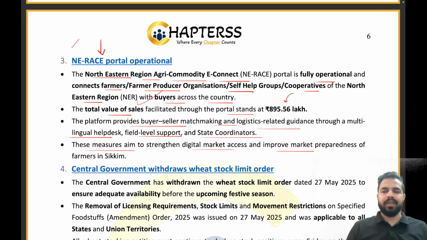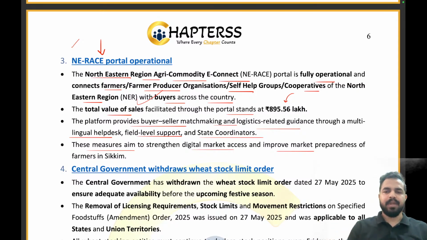So the people who are in Sikkim will really benefit from this. They will have digital market access through this portal, with the help of which they will be able to identify and find prospective buyers for their produce. Clear everyone? Are you able to understand it? If yes, please give me a thumbs up in the chat box. What is the total value of sales which will be facilitated? That is 895.56 lakh rupees.